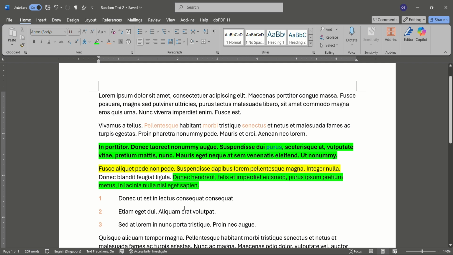And that's it. By using these simple mouse and keyboard shortcuts, you can navigate, select, and format text much faster in Microsoft Word. Try them out and see how much time you save in your daily work.